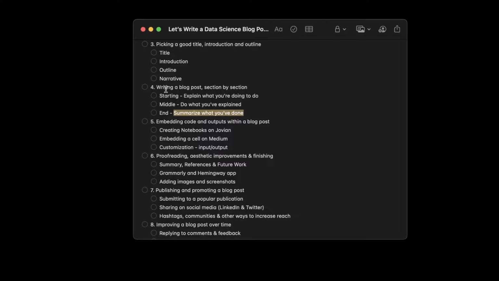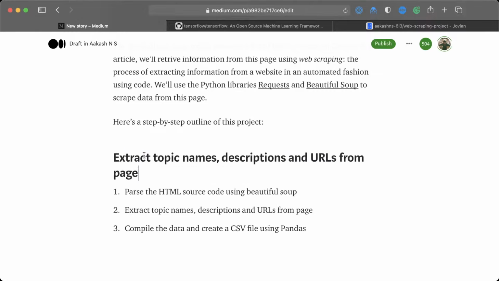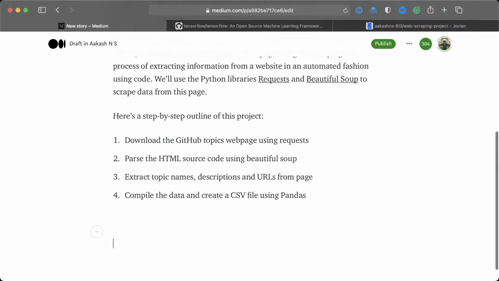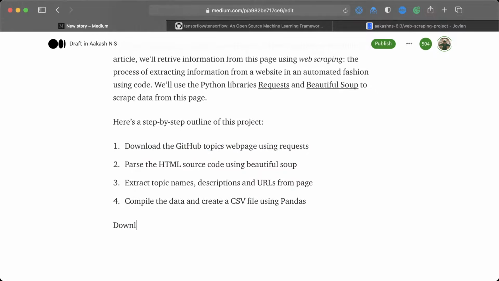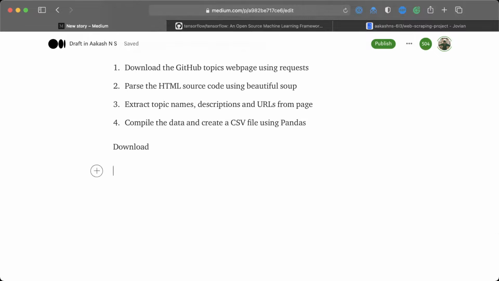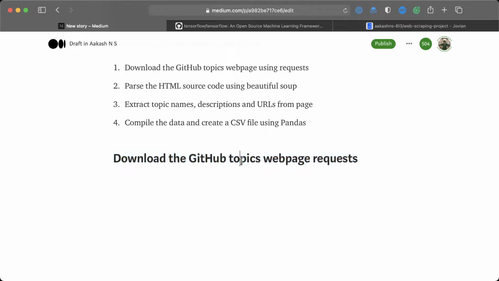Where do you get the sections from? The sections come from your outline. So here is the first section. Download the GitHub topics webpage using requests. So let's put that in here. Let me just type that out. Download the GitHub topics webpage using requests. Okay, and I'm going to convert this to a title. The way to do that is to just select it and make it a title.